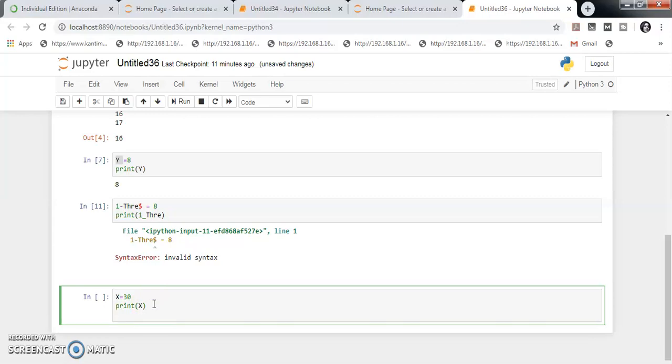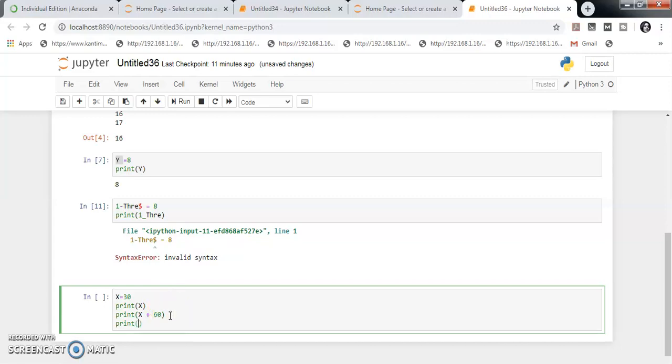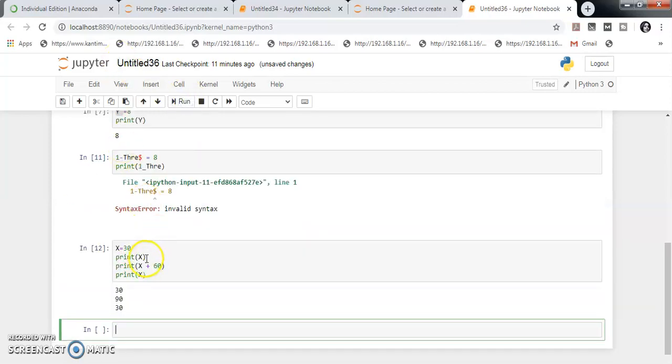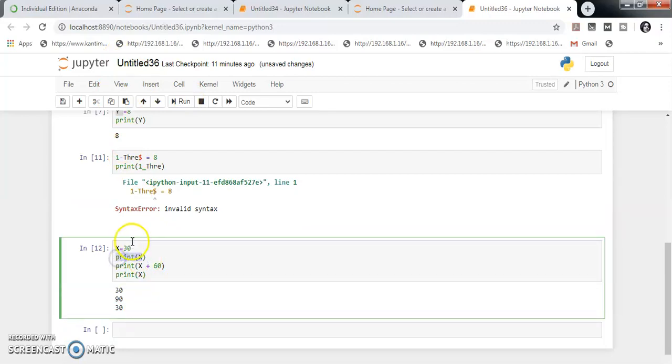Then you print x plus 60, and then print x again. Now run this code. The first print shows 30, then adding 60 to it prints 90, and then printing x again prints 30. You should remember this.